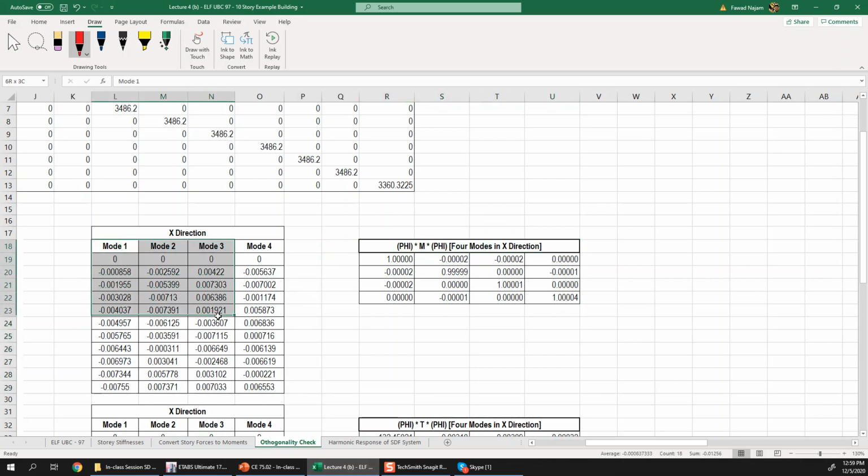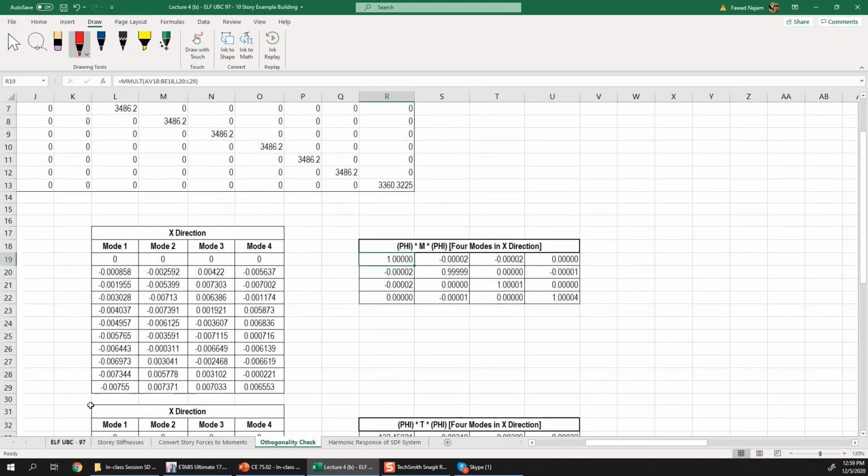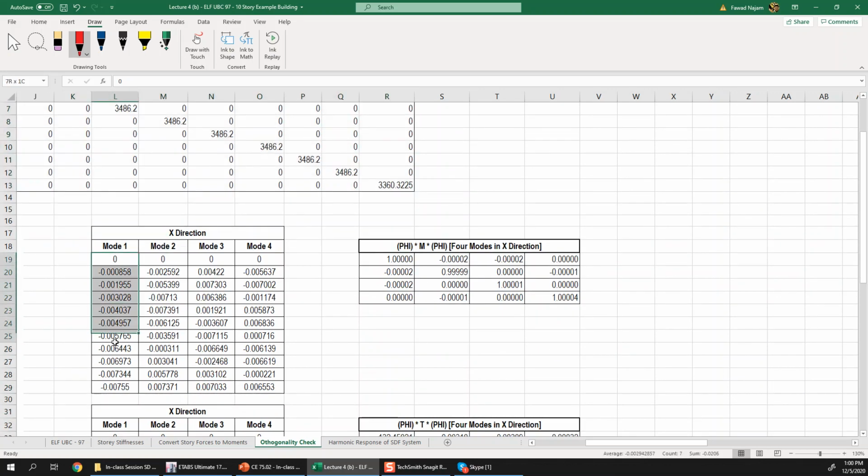I just carry out that multiplication for the first 4 modes. So you can see that this number is basically coming from the first mode shape transpose multiplied by the mass matrix, multiplied by the first mode shape again. The first mode shape transpose is 10 numbers. They are multiplied with the mass matrix, which is again 10 by 10, multiplied by the first mode again. And I get an answer.